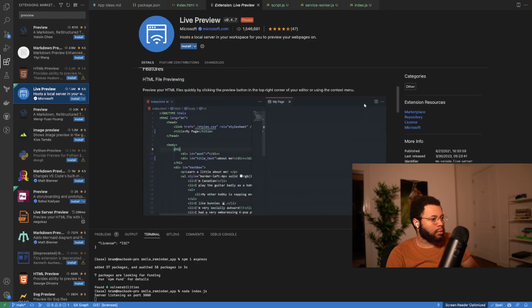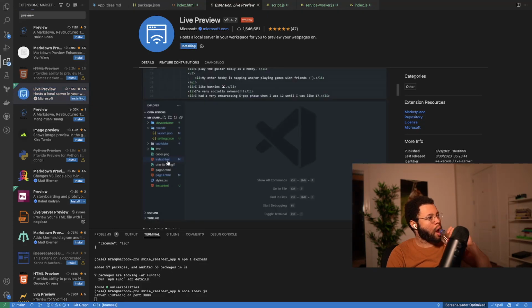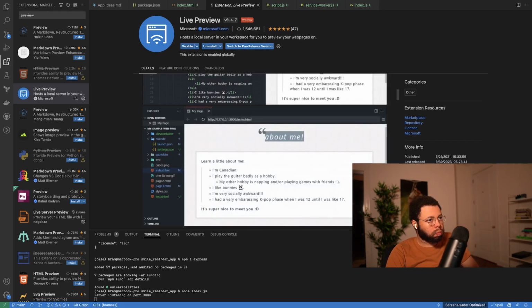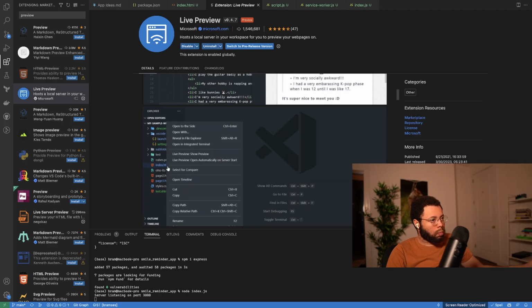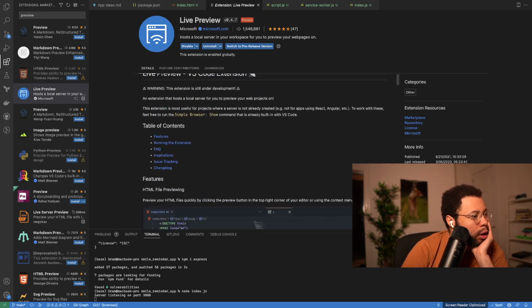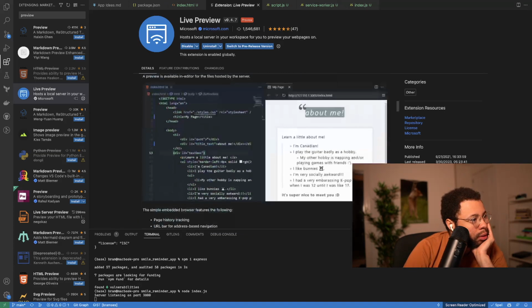Oh, here we go. Yeah, and this one's official too. It's by Microsoft. Let's go. Okay, so it says top right corner of the context menu.